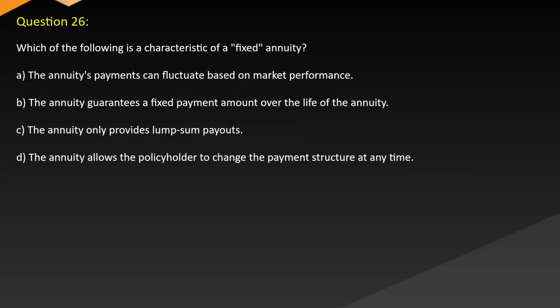Question 26. Which of the following is a characteristic of a fixed annuity? A. The annuity's payments can fluctuate based on market performance. B. The annuity guarantees a fixed payment amount over the life of the annuity. C. The annuity only provides lump sum payouts. D. The annuity allows the policyholder to change the payment structure at any time.